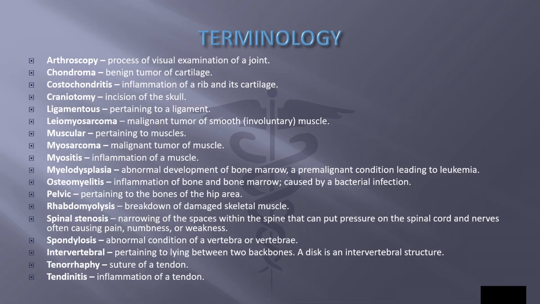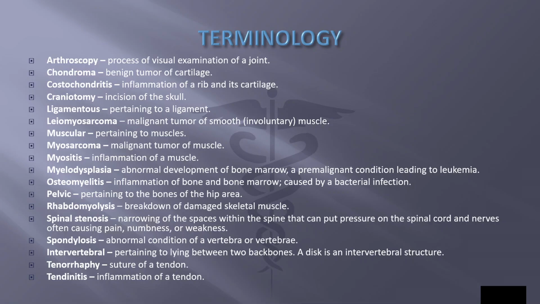Myo, again muscle. Myositis is inflammation of a muscle. Myelo means bone marrow. Myelodysplasia is abnormal development of bone marrow, a pre-malignant condition leading to leukemia.